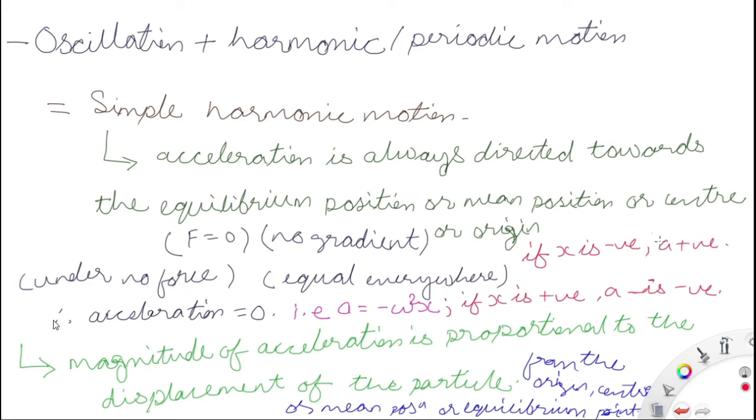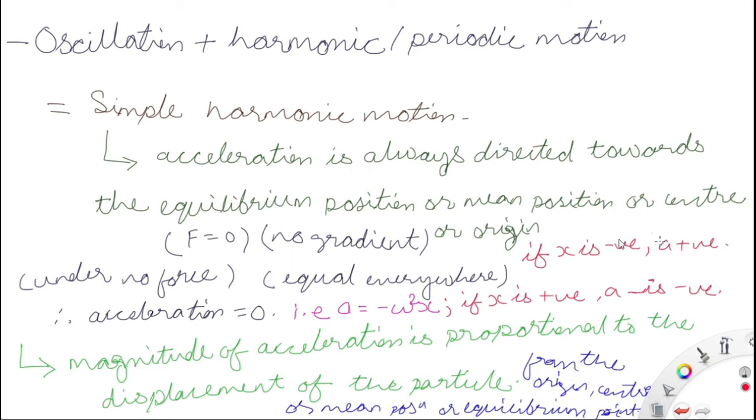There is no gradient at that point, means the forces are equal everywhere, and there is no net force acting at that point. So it is known as the equilibrium position, or the mean position, or the center, or the origin.